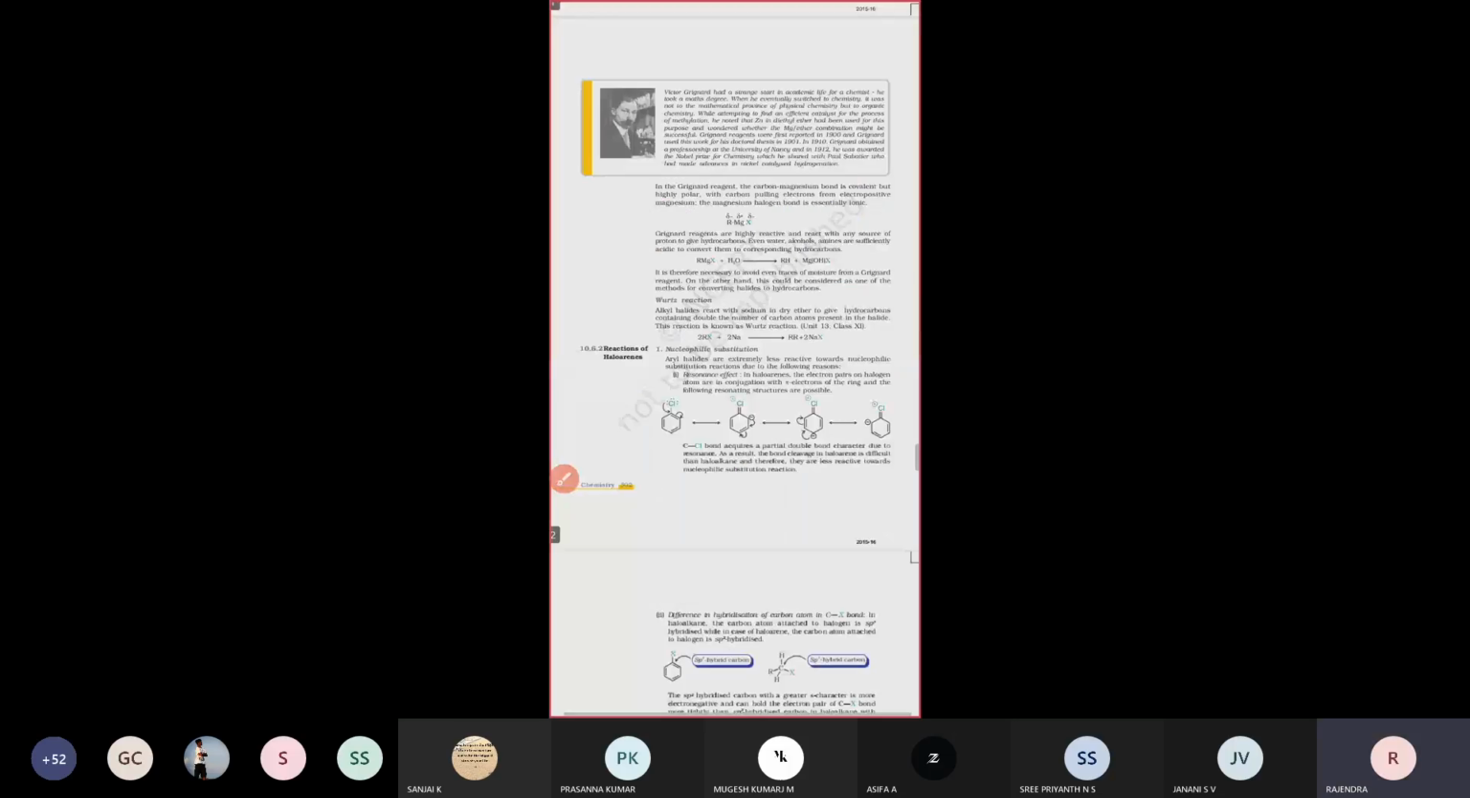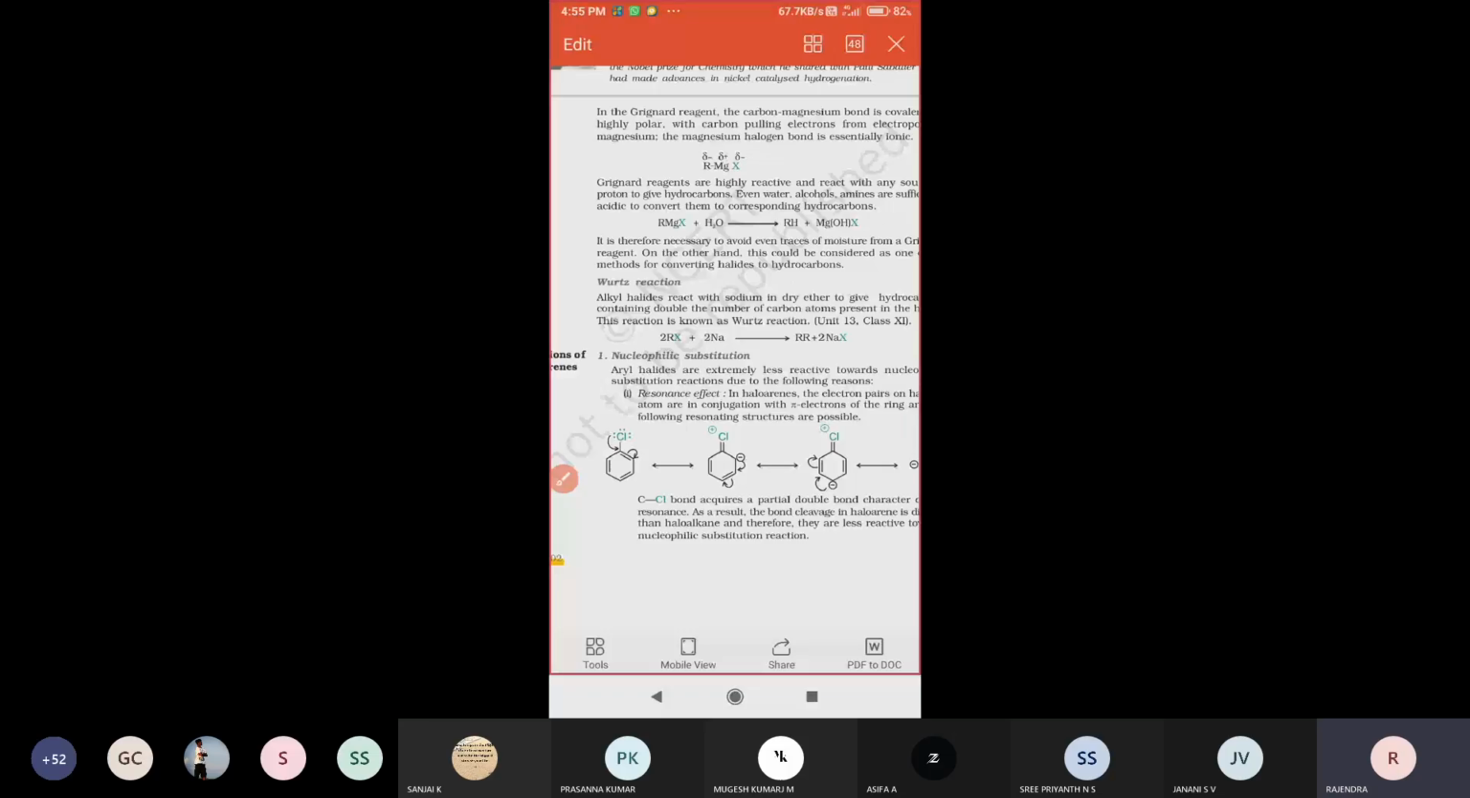So this is about alkyl magnesium halides. The same product, same compounds only. Just see there. So next one, a named reaction, very, very important: Wood's reaction. Wood's reaction. So what is Wood's reaction explaining?